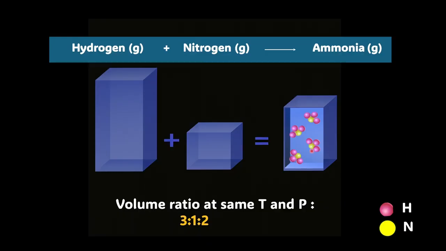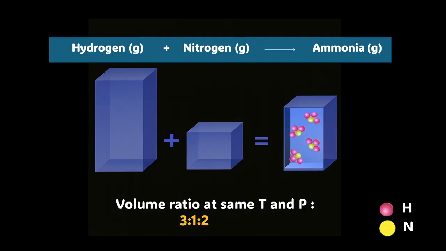Here you can see that I have 4 molecules of ammonia in this container. If you know the number of molecules of ammonia, can you find the number of molecules of hydrogen and nitrogen that would have reacted to form these 4 molecules of ammonia? Let's see if you can apply Avogadro's law. Pause the video and try this question.